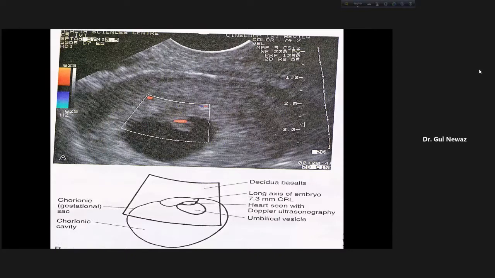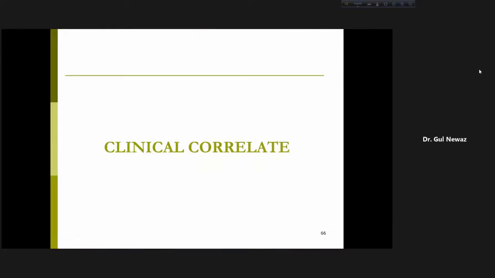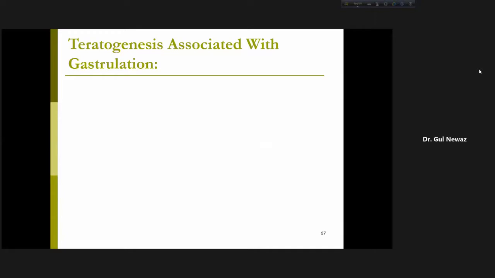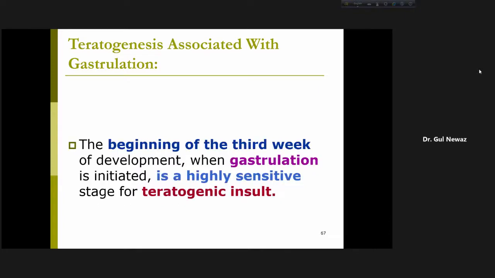So now some clinical correlates, I won't say much, teratogenesis associated with gastrulation, here I will jump. And gastrulation means formation of 3 germ layers, right? Ectoderm, mesoderm and endoderm. So if there is any abnormality, we call it teratogenesis. Teratogenesis means harmful effect on the normal. So the beginning of the 3rd week of development, when gastrulation is initiated, is a highly sensitive stage for teratogenic insult.